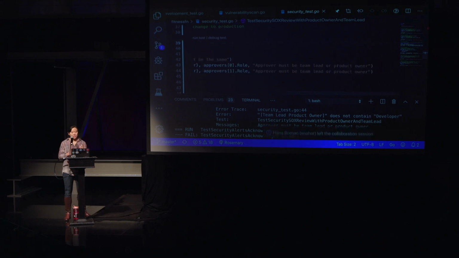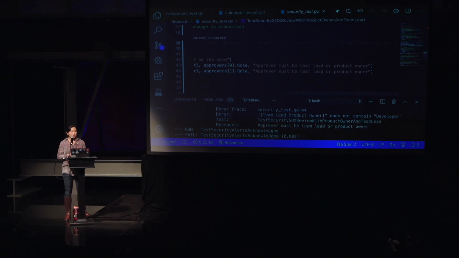The approvers had to be a team lead or a product owner. Now this has a lot of side effects from an operability standpoint, right? Because now it means you have another step, you have to go to someone, you have to find them, you have to say, hey, can you sign off on this before it goes to production? And that messes with your continuous delivery architecture.